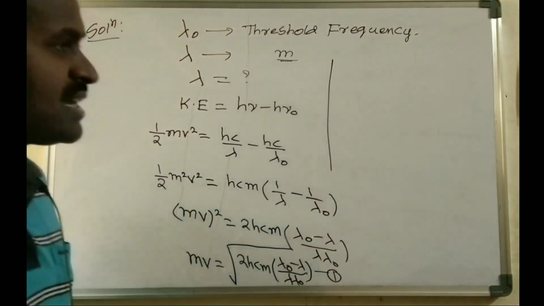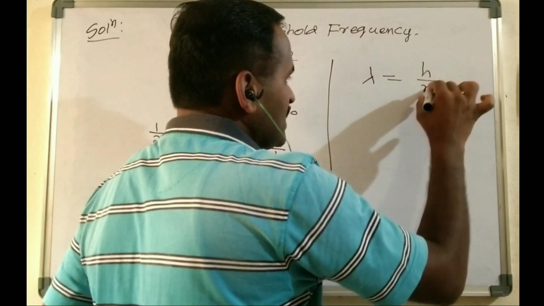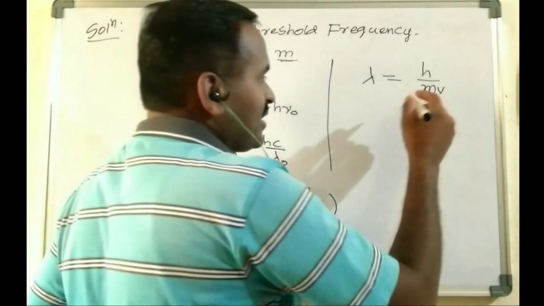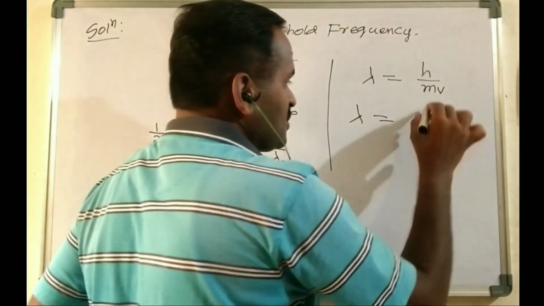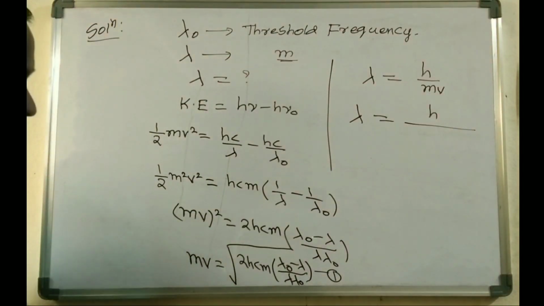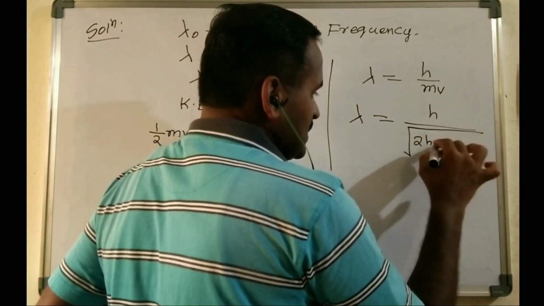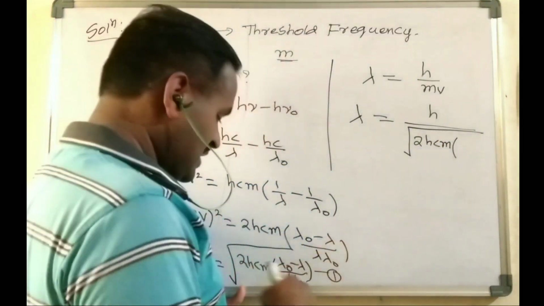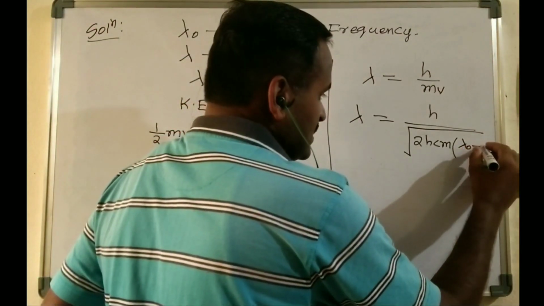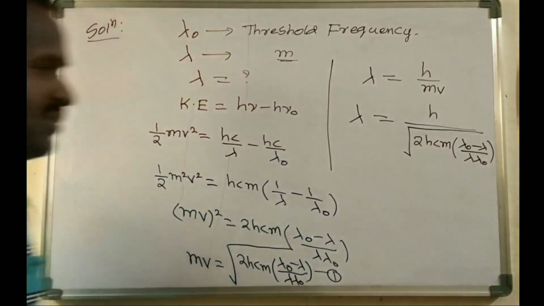According to the de Broglie equation, lambda equals h by mv. So we take this mv value from equation 1 and substitute it, and we get lambda equals h divided by the square root of 2hcm (lambda naught minus lambda) divided by lambda into lambda naught. So this is the equation you will get.